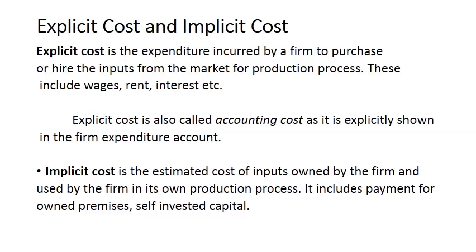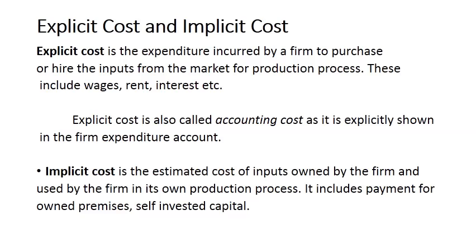So that is the self-owned input. During the process of production, we have to pay for the raw materials which we purchase from the market, and we need not pay for those raw materials which we have with ourselves. That is self-owned inputs.